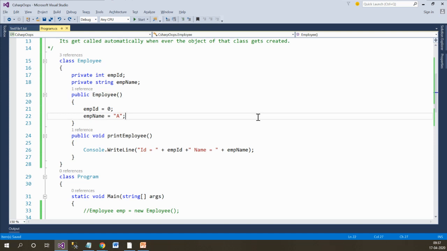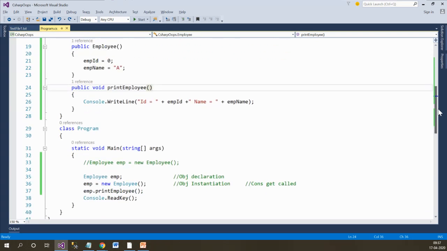Now let's move towards the next concept of constructor. As we have already seen, it gets called automatically whenever the object of that class gets created. So here we have a class Employee. Inside that Employee class, we have a constructor Employee, which is setting the value of employee ID 0 and employee name A. And inside the main, we have created the object of the Employee class.